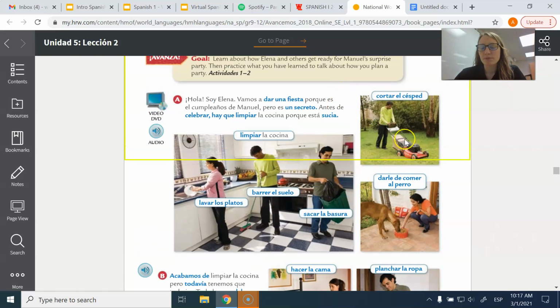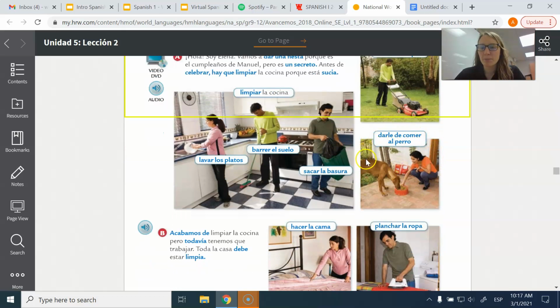Sucia, that means dirty. So here they're going to give us a bunch of different infinitives of things to do to prepare for a party. Cortar el césped, cut the grass. Darle de comer al perro. Remember, darle or dar means to give. So we're saying to give to the dog. Le is an indirect object pronoun. We'll learn about that in the future. To eat to the dog. So give the dog something to eat. Barrer el suelo. We can see here, lavar los platos, sacar la basura, take out the trash. Limpiar, to clean la cocina.